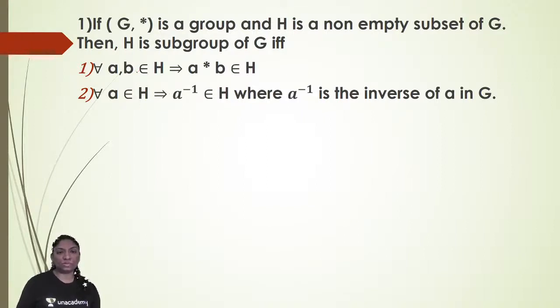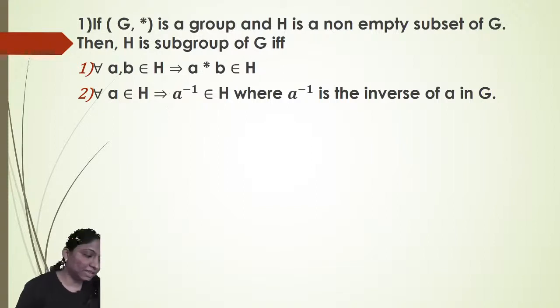It means if these two properties are satisfied, then H is a subgroup of G. And if H is a subgroup of G, then it must satisfy these two properties. Okay, I hope you are getting it clear here. The existence criteria here, so we can prove that here. If A, B belong to H, then A star B also belongs to H.